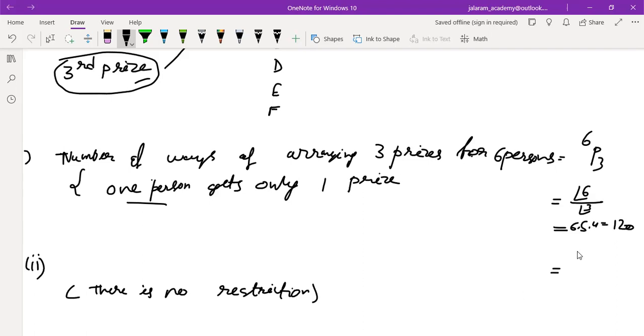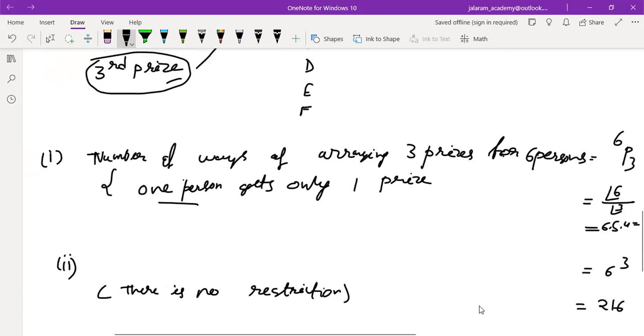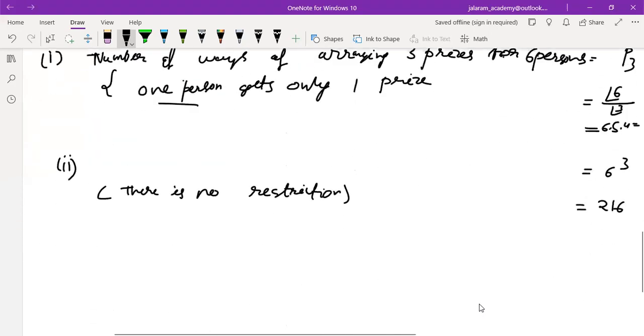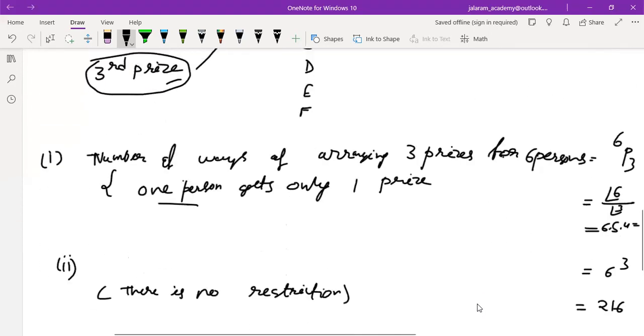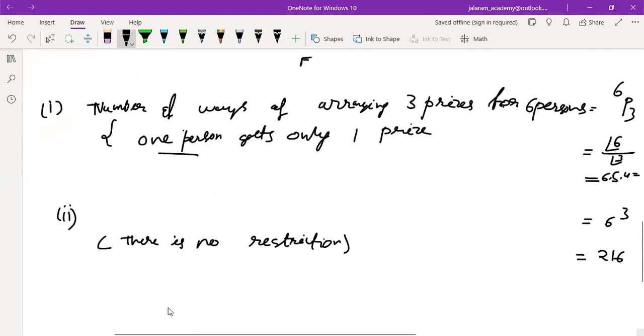For the first prize there are 6 choices. For the second prize there are 6 choices. For the third prize also there are 6 choices. Understood? So there are 216 ways to distribute 3 prizes among the 6 students. If there is no restriction, one boy can have as many prizes as possible. Is that clear to you?